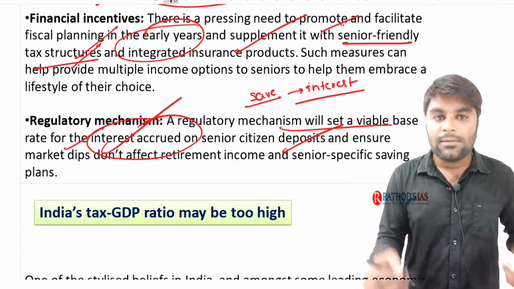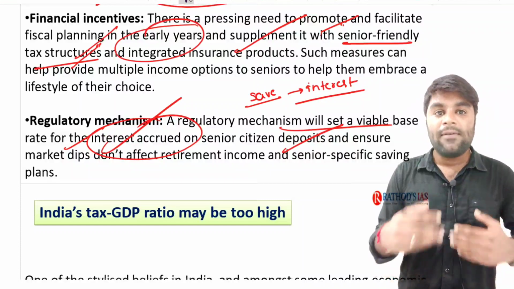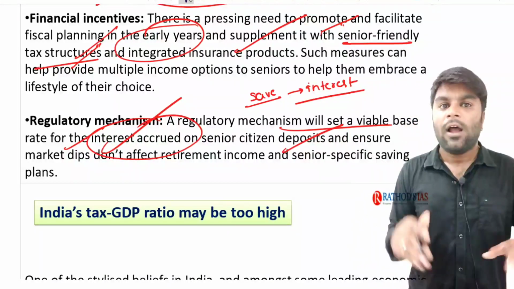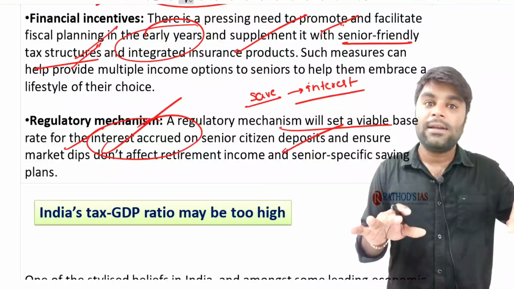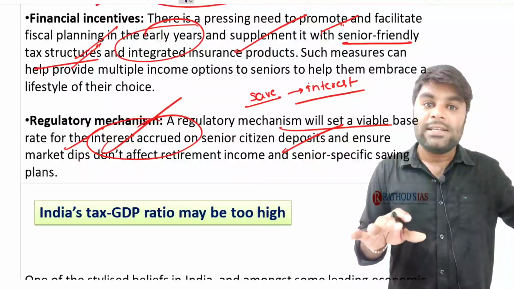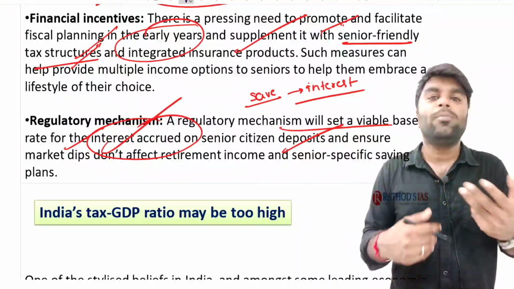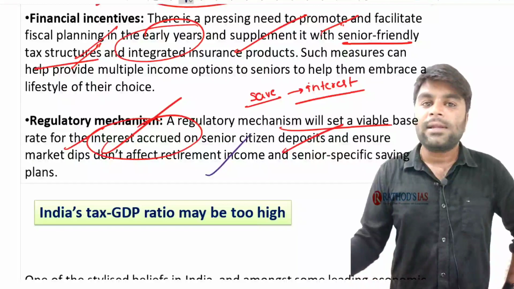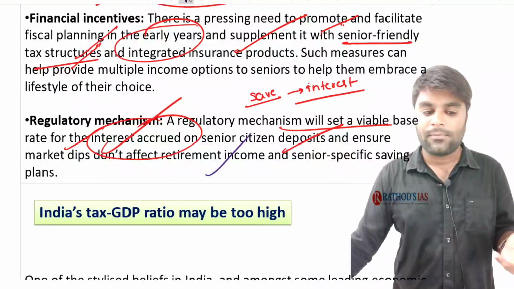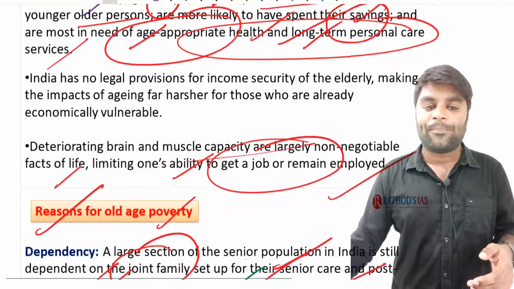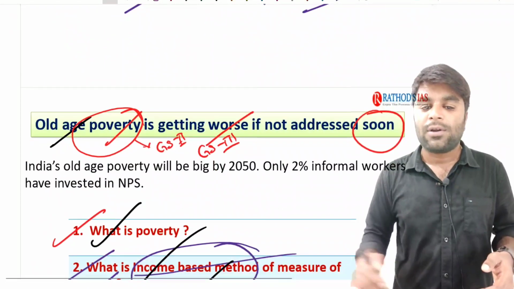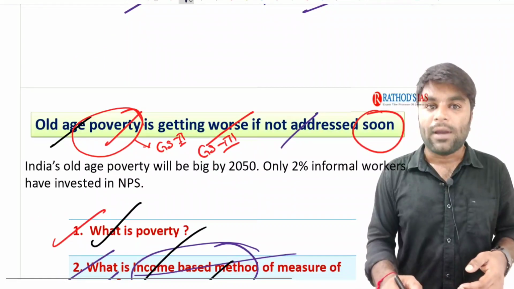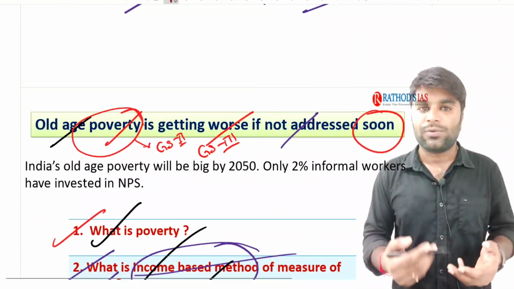Now, it would be better if we increase the savings interest rate for senior citizens. Of course, even these days, the savings deposit rates for senior citizens are very high, but they need to be increased, right? These are the need of the hour, and they can be done. Old age poverty is getting worse and needs to be addressed soon, right? I hope you understood these things.